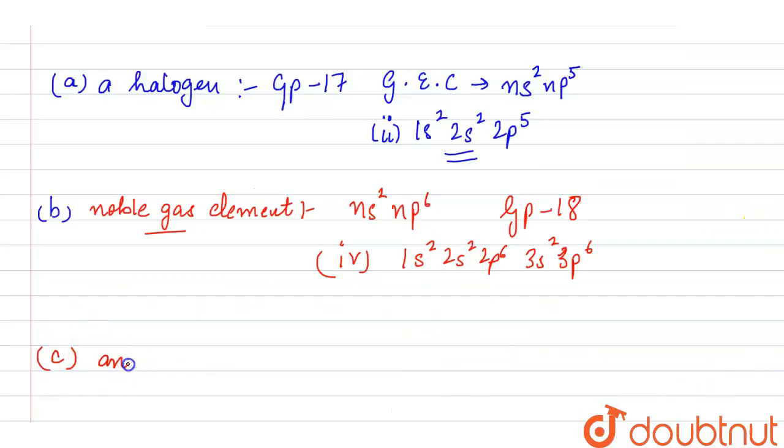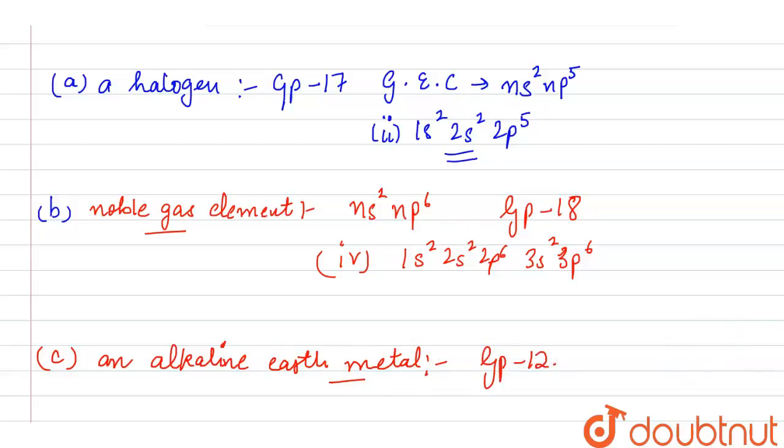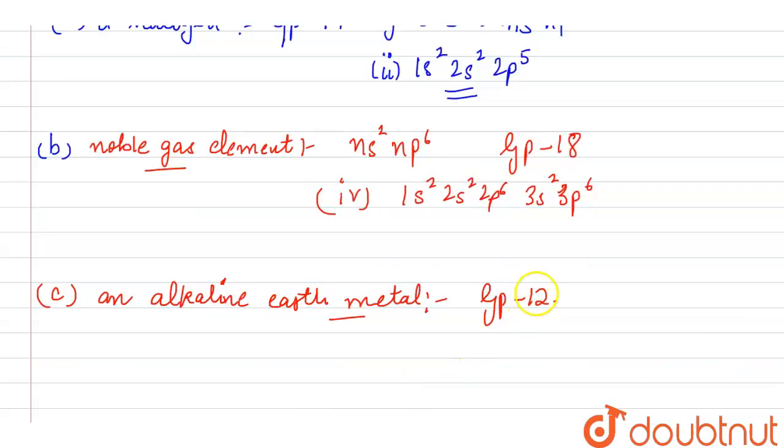Now third is an alkaline earth metal. So these are basically group 2 elements, and the general electronic configuration is ns2.